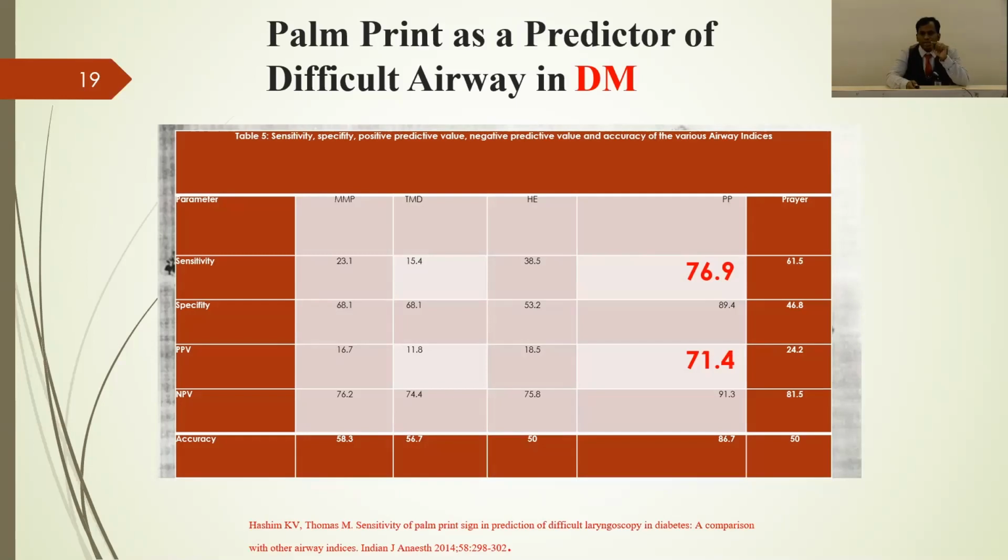They found that the palm print sign has a higher sensitivity, that is 76.9% compared to 61.5% in the prayer sign, as well as a positive predictive value of the palm print sign of 71.4 compared to 24.2 in the prayer sign. So if the prayer sign is positive, you should do the palm print sign because it has the highest positive predictive value as well as the highest sensitivity. That's why the palm print sign is a very good predictor of difficult airway in diabetic patients.